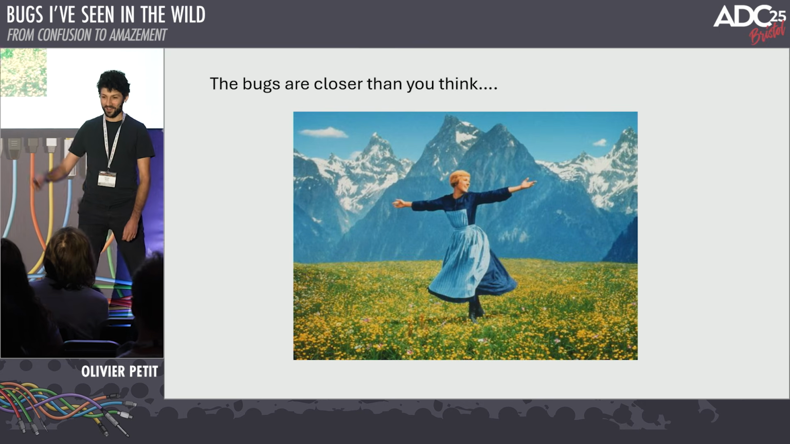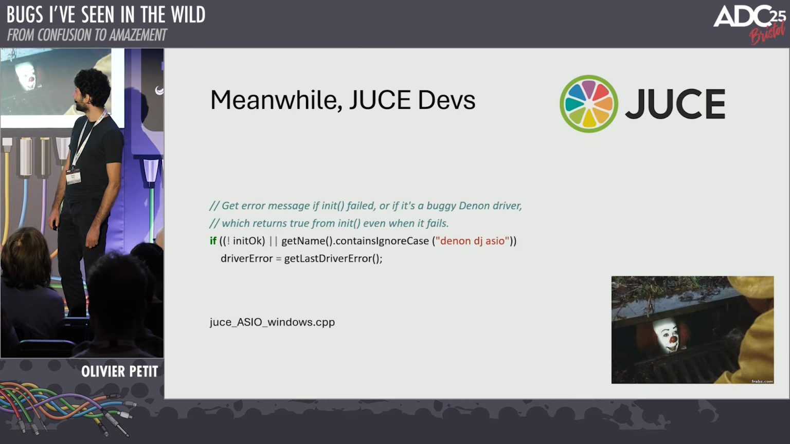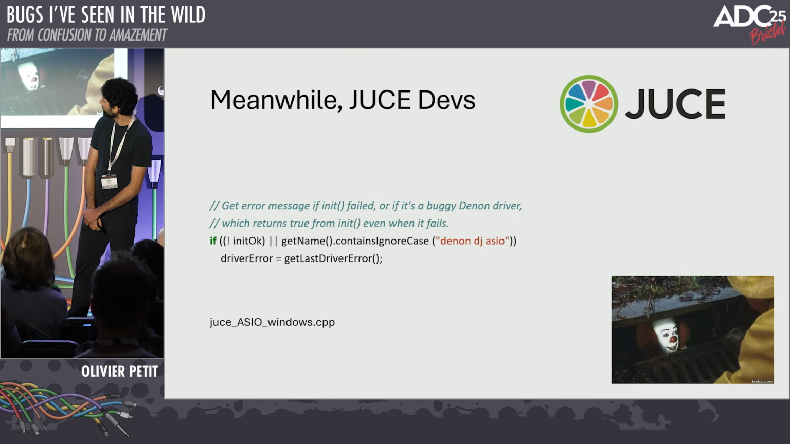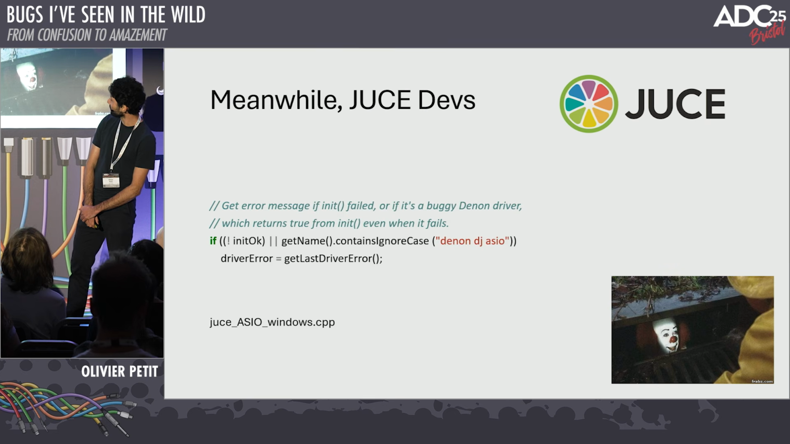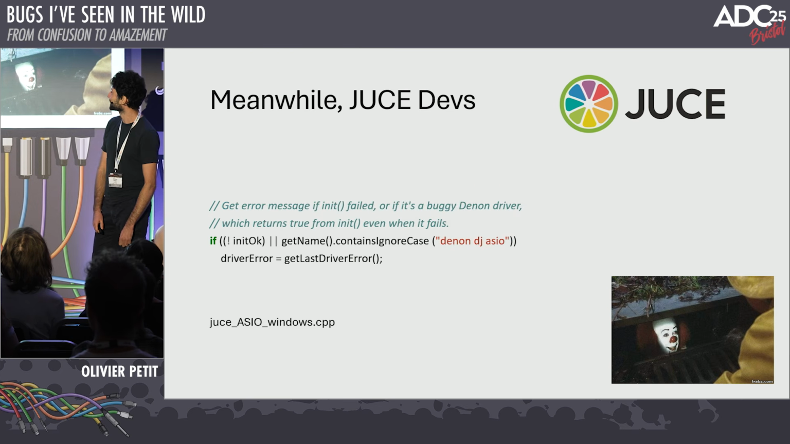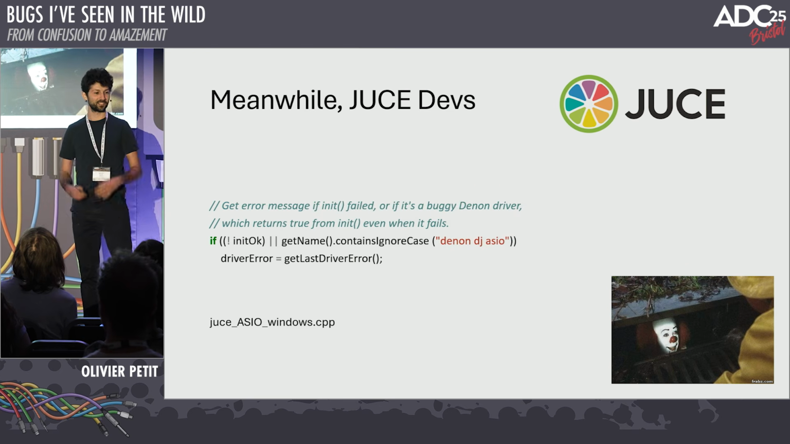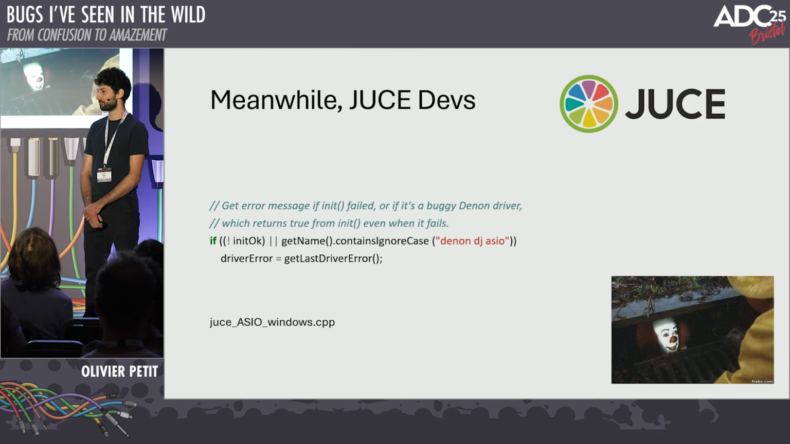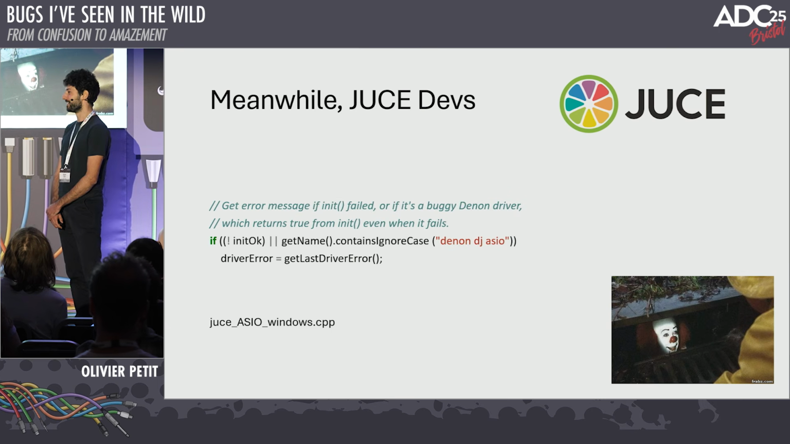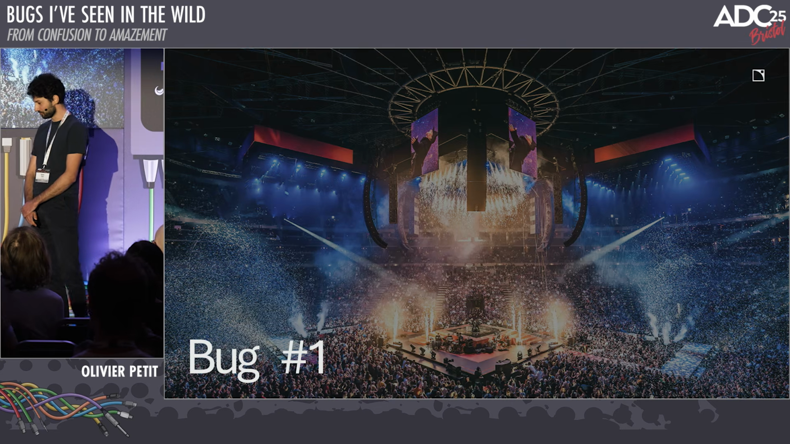You're happily developing, maybe you're using your favorite framework, maybe you're using JUCE. And this is the sort of stuff that the JUCE developers have to do: get error message if init failed, or if it's a buggy driver, which returns true from init even when it fails. Nice, love that. So we'll see there's quite a lot of that. And no system's perfect. This is also a way for everyone to feel a bit better about themselves. You will see that some of the big players also write some pretty nasty stuff. All right, so without further ado, bug number 1.